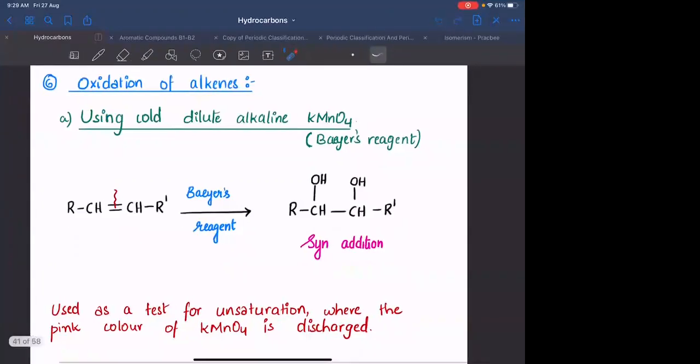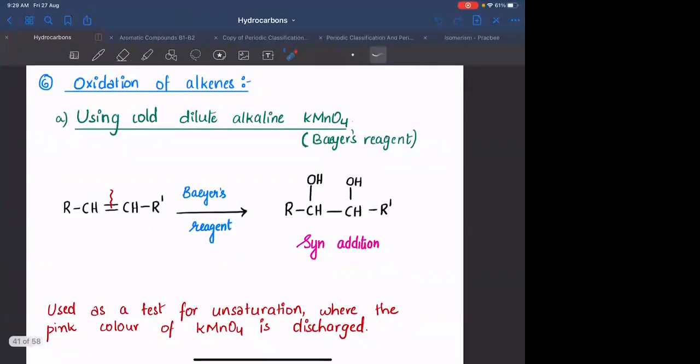Oxidation of alkenes. If you have cold dilute alkaline KMnO4, which is called Bayer's reagent, and its color is purple pink, whenever you add Bayer's reagent to the alkene, it will be decolorized because of the formation of a diol. What you need to do is break one pi bond. Whenever you break a bond, you need to give OH to both the carbons.